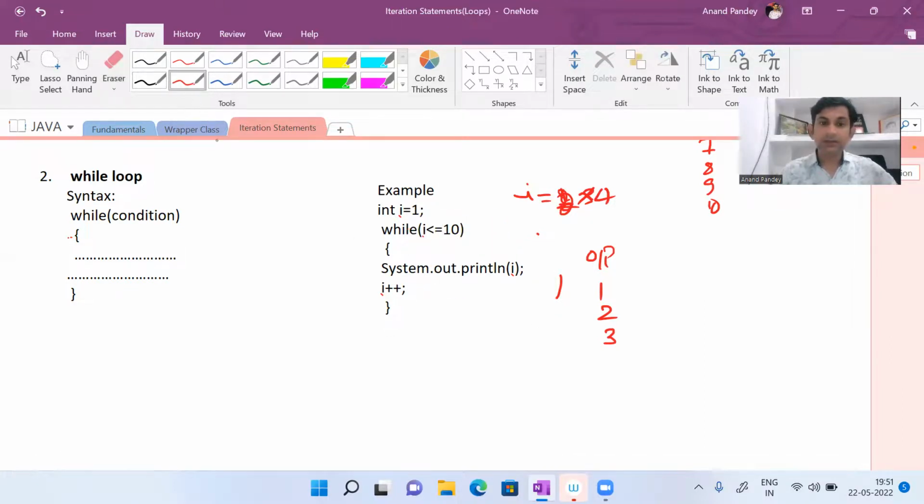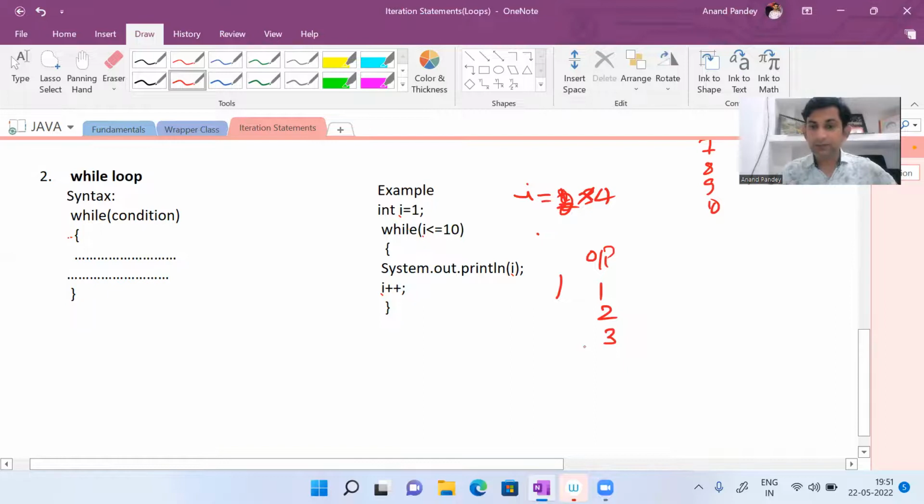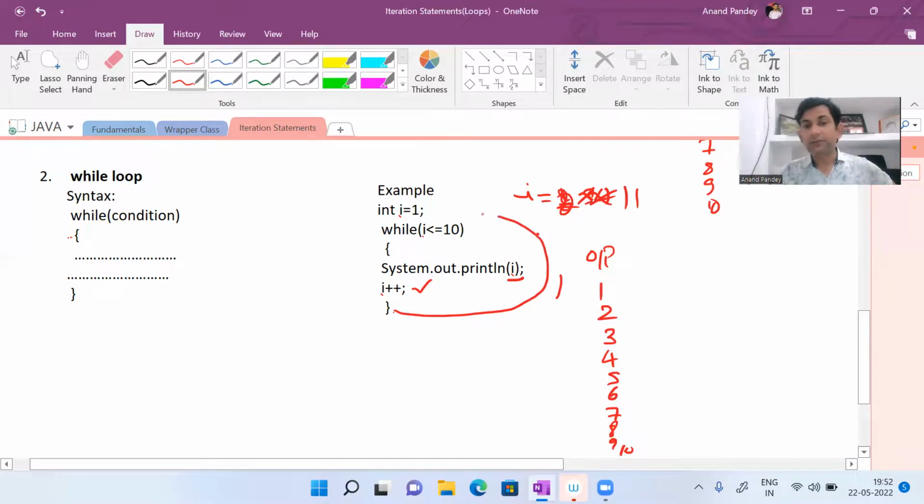I will be 3, then 4, then 5, then 6, then 7, then 8, then 9, then 10. After printing 10, the value of I will be what? 11, because of this I plus plus. And then control will go back to this condition. And now this condition is false.